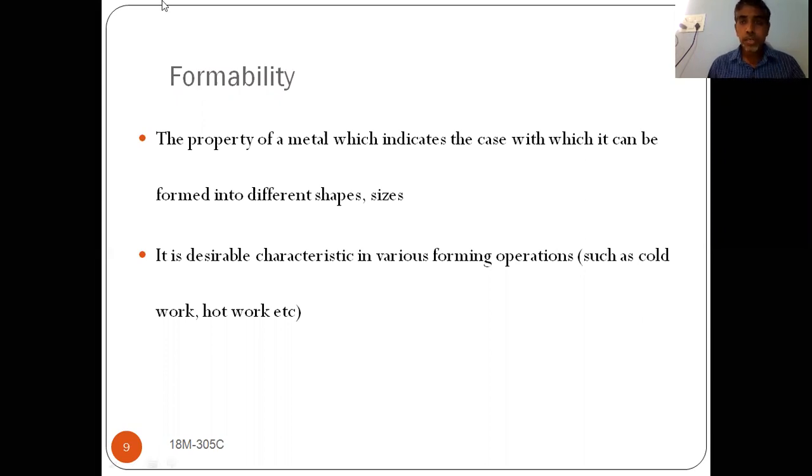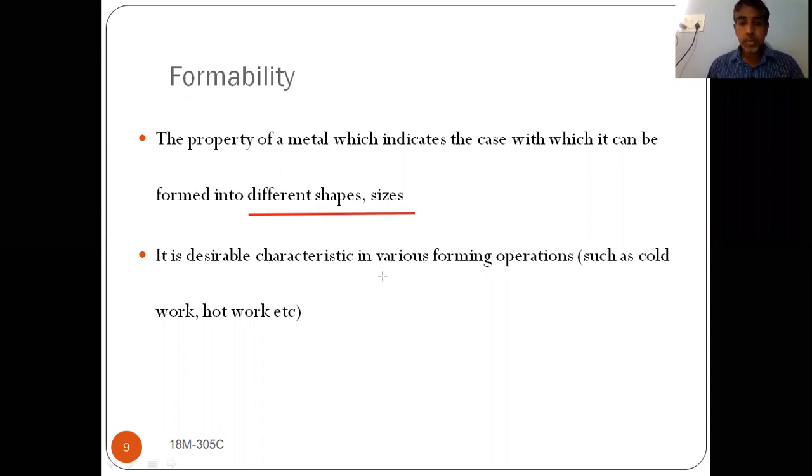So this is nothing but the property of a metal which indicates the ease with which it can be formed into different shapes and sizes. How easily we can convert it into different sizes and shapes. If it is easily converted into different shapes and sizes, we can say that it has good formability property.